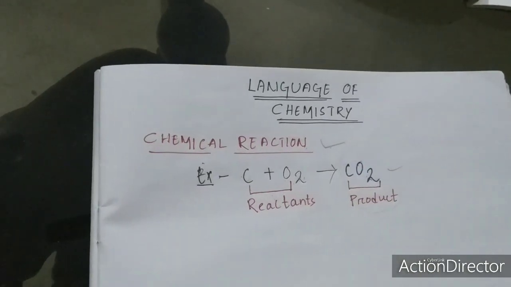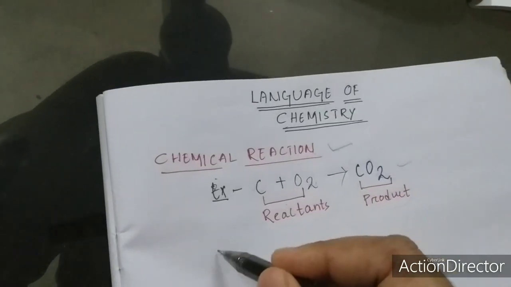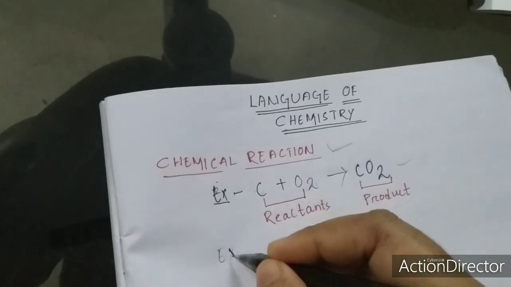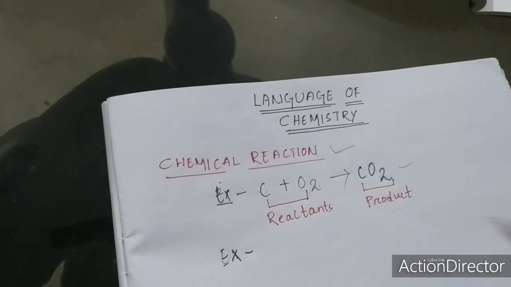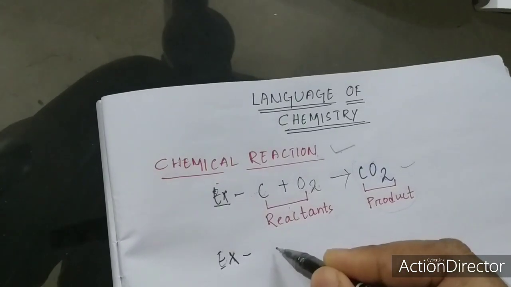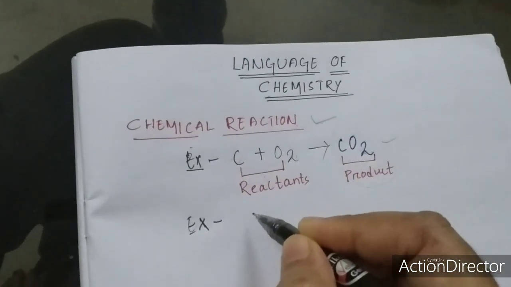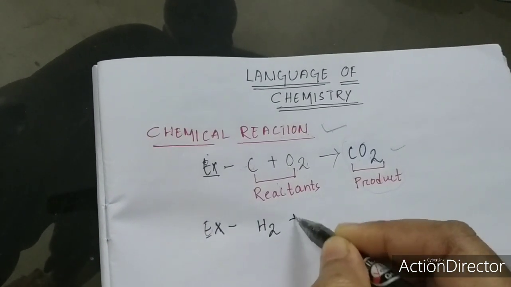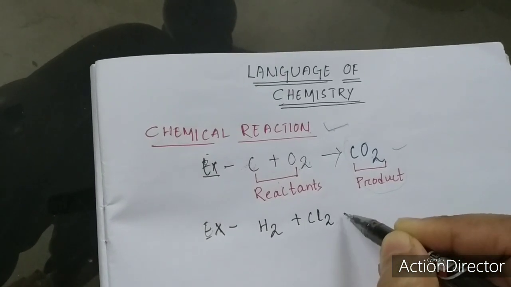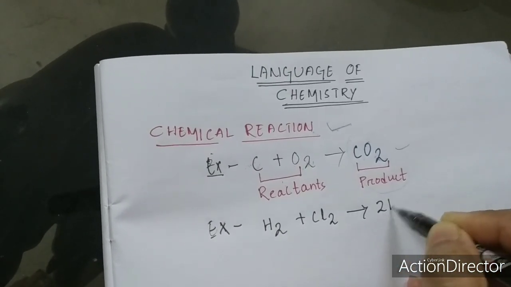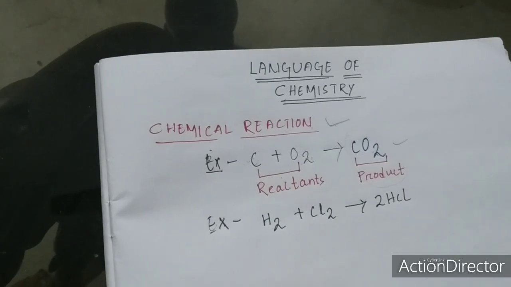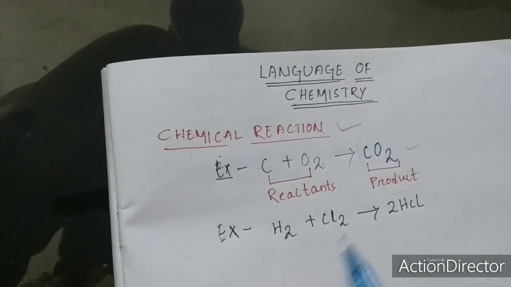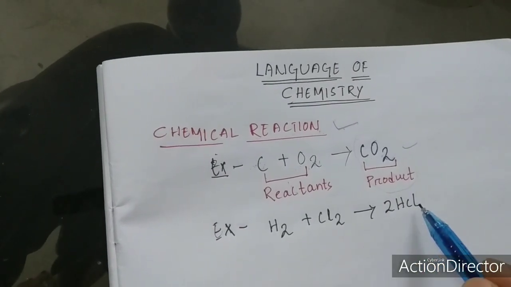Another example we can take: hydrogen chloride. Here hydrogen and chlorine react with each other to form hydrogen chloride.